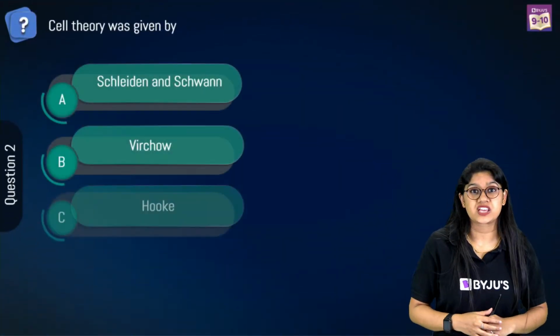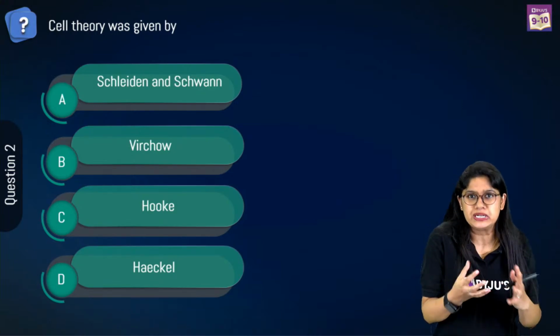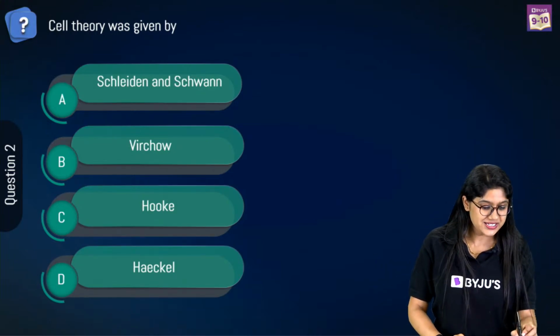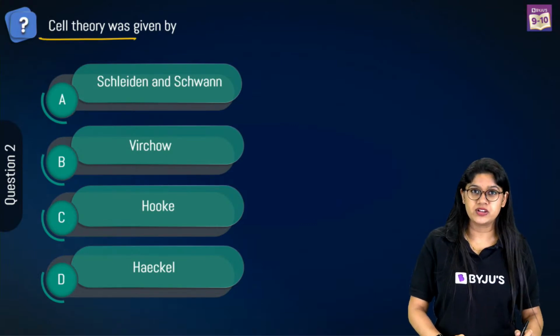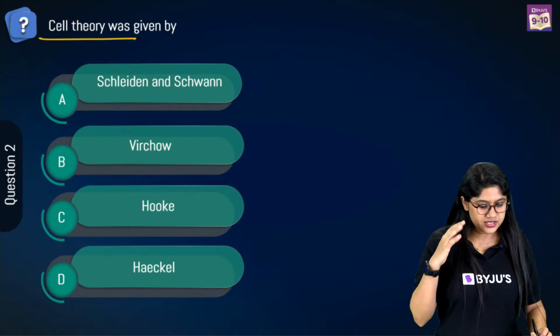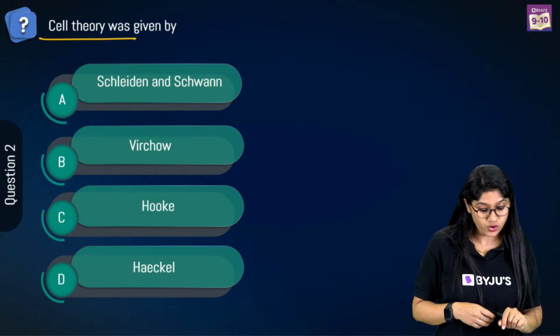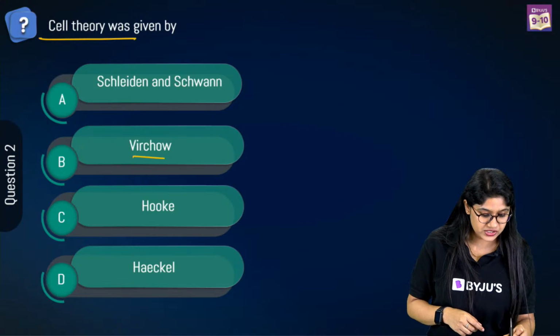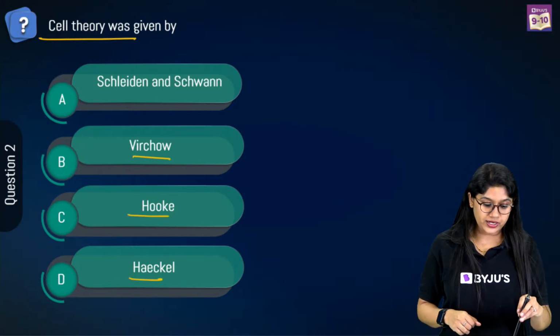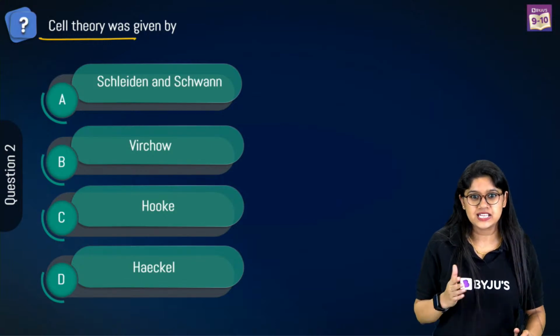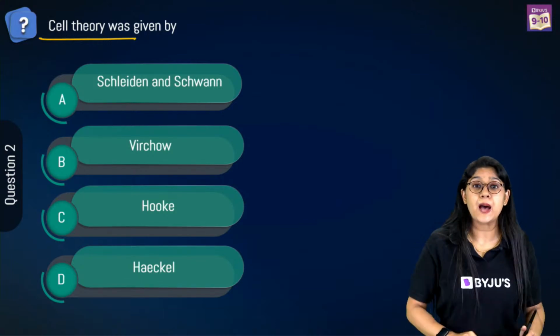Cell theory was given by. We don't need the options also. Is it Schleiden and Schwann, Rudolph Virchow, or Hooke and Haeckel? Over here we have the surnames of the scientists. I can see the answers. A, absolutely correct.